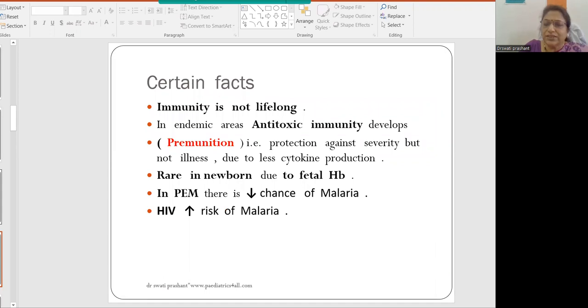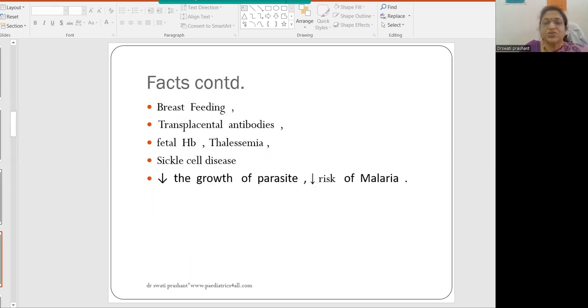Immunity is not lifelong. These are certain facts in malaria. In endemic areas, antitoxic immunity develops. It is called premunition, that is, protection against severity but not illness. Due to less cytokine production, the severity will be less, but the patient will still be infected. Malaria is rarely seen in newborns due to fetal hemoglobin. In protein energy malnutrition, there is a decreased chance of malaria, and in HIV, there is an increased risk of malaria.